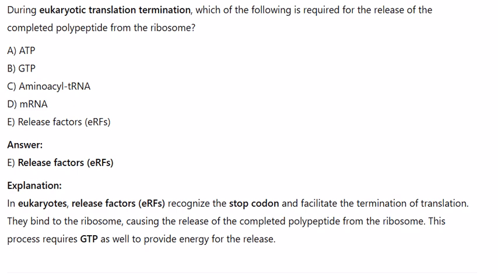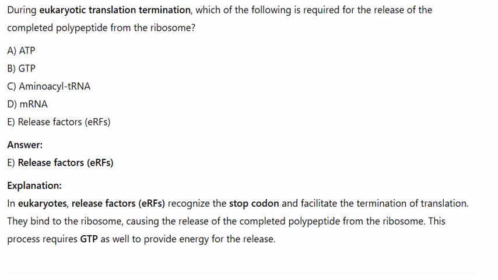Release factors. Explanation: In eukaryotes, release factors recognize the stop codon and facilitate the termination of translation. They bind to the ribosome, causing the release of the completed polypeptide from the ribosome. This process requires GTP as well to provide energy for the release.